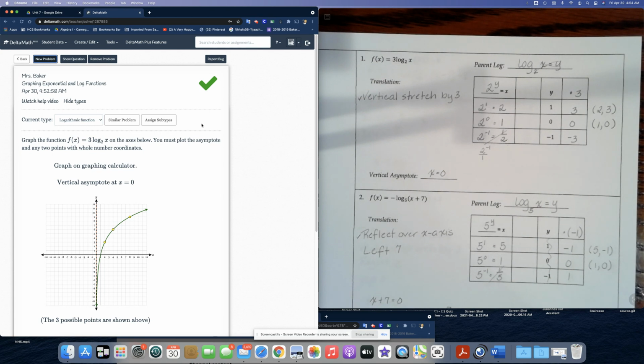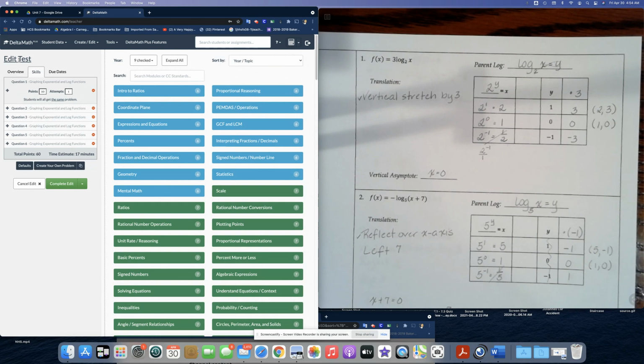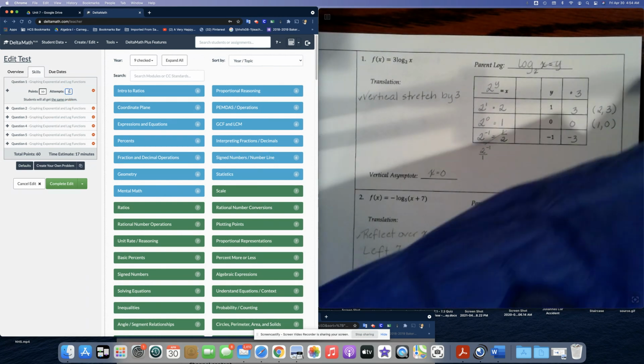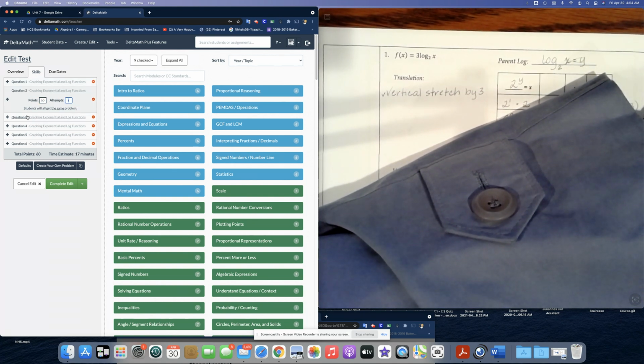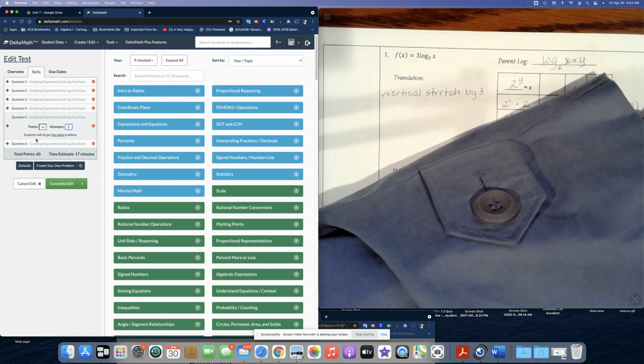Yes. Okay, good. Now I'm going to go back out here for a moment so I can select the next point. And I notice I have 1 attempt here. Let me quickly change that to 2 attempts. Let's give everybody 2 attempts for each of these problems. Sometimes it's a little tricky to do these problems, so we want to give everybody a second chance, especially when you're learning something new. So let's go ahead and fix this. Give everybody 2 attempts. There we go. 2 attempts.